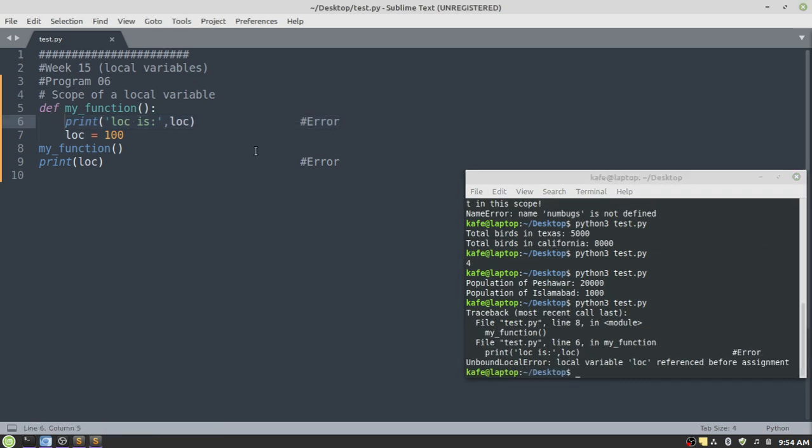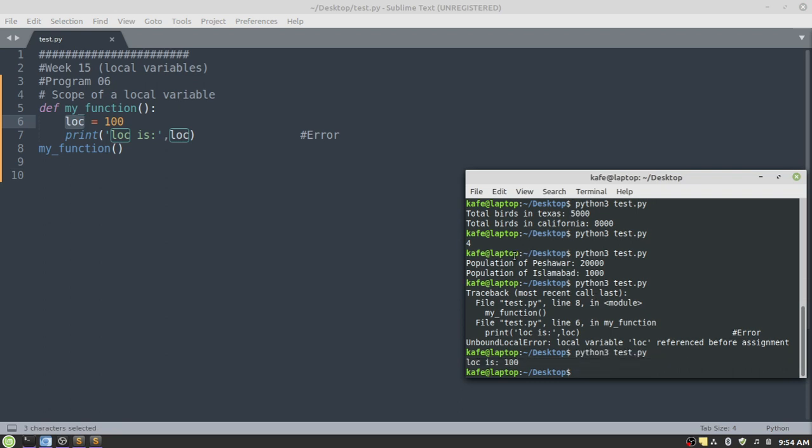To remove the first error, you have to put this statement here, meaning the definition or declaration will occur before accessing or printing the value. And you will also need to remove this line because you cannot access this variable from outside the body of this function in which it is defined. Now it's working fine. The value of loc is 100. So it displays the value of loc on the screen.